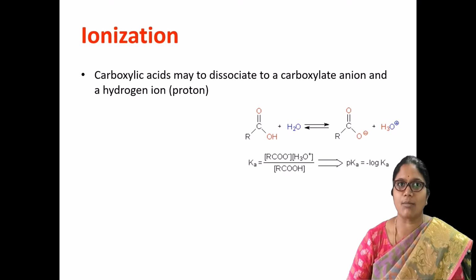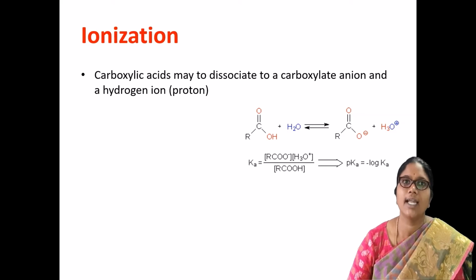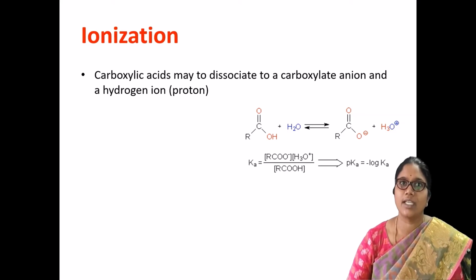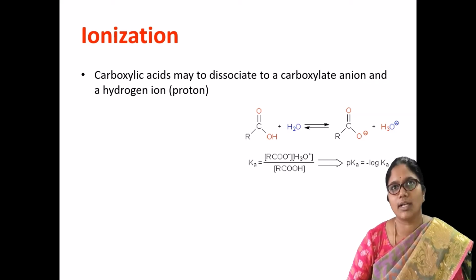When it is dissolved in water, it may dissociate into the carboxylate anion and a hydronium ion, or else RC double bond O O minus and H plus, that is a hydrogen proton ion.